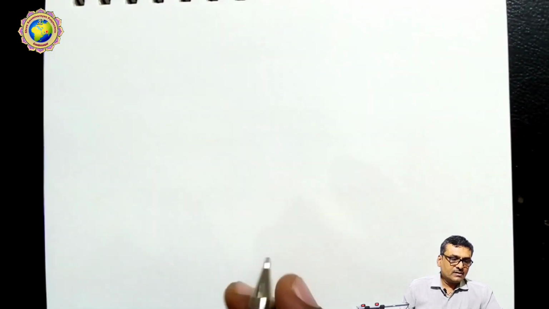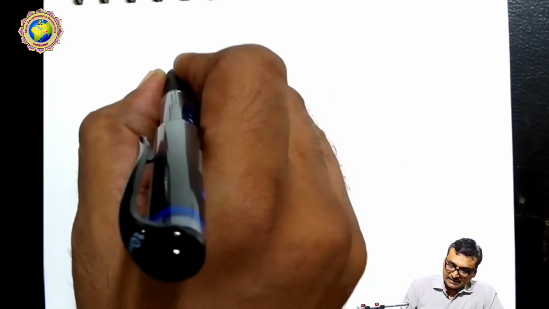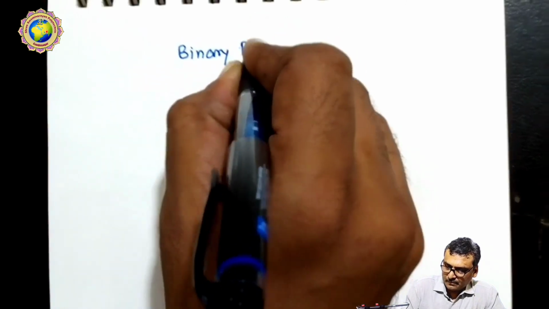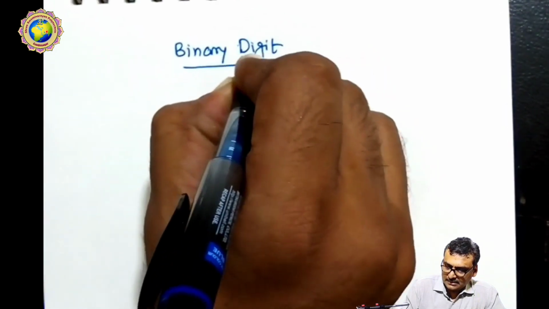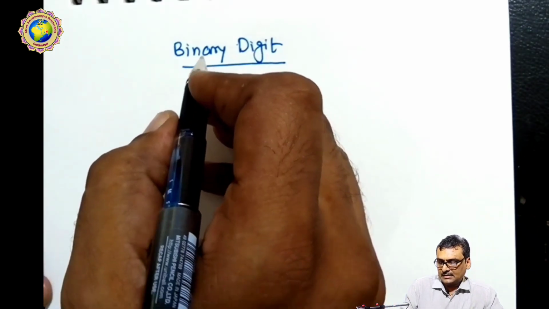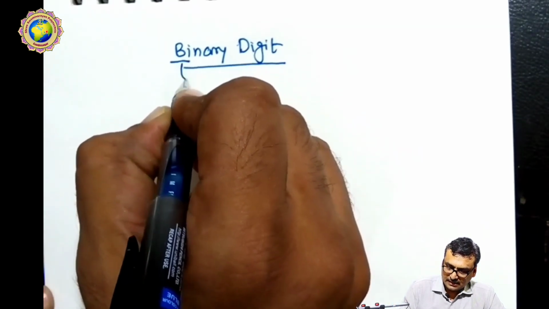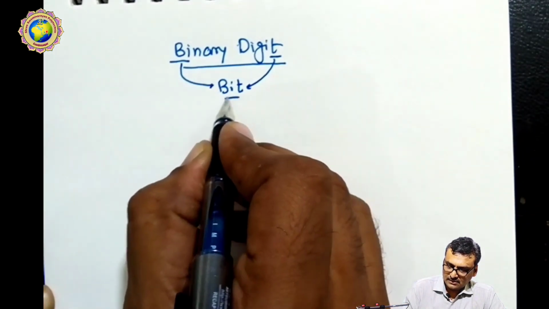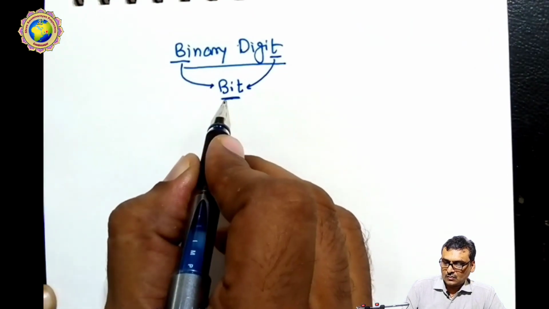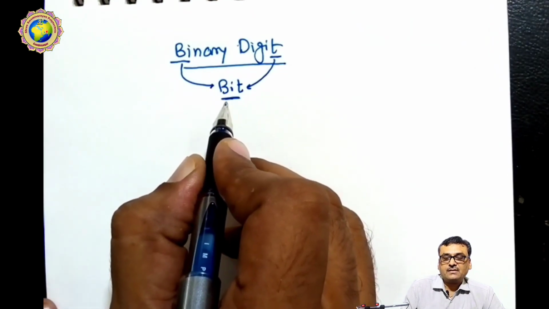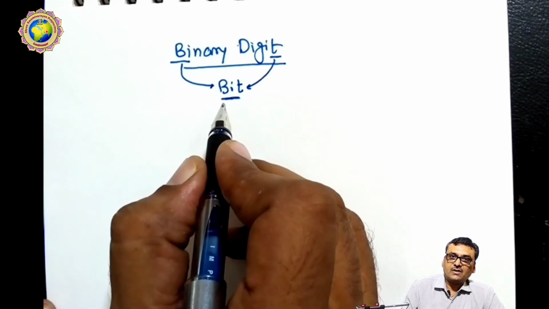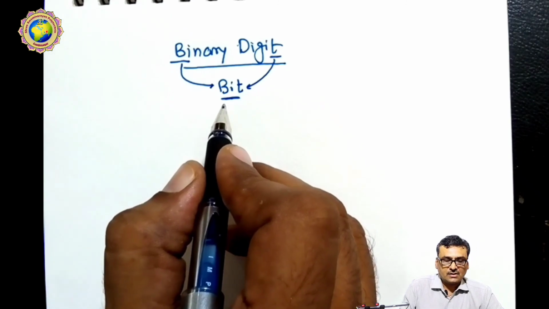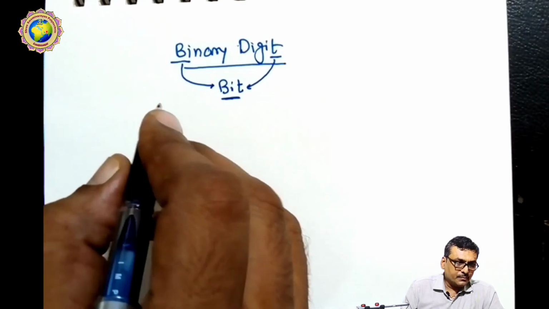Now we also discuss the binary digit. What is the meaning of binary digit? If from binary digit I take the B and the T, it is called bit. Everyone should understand what a bit is, and the different measurements of the bit. So we start with the bit.